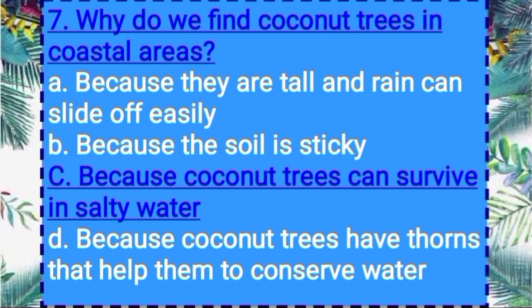The answer is option C, because coconut trees can survive in salty water. So as you know, coconut trees grow in coastal areas because they can survive in salty water and also prefer areas of high rainfall.